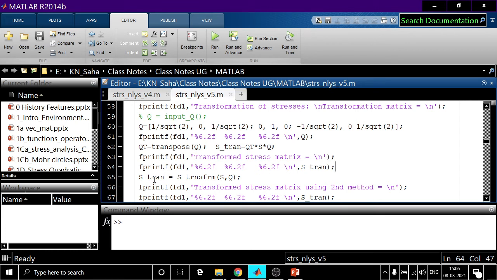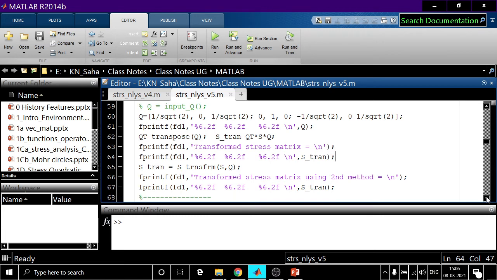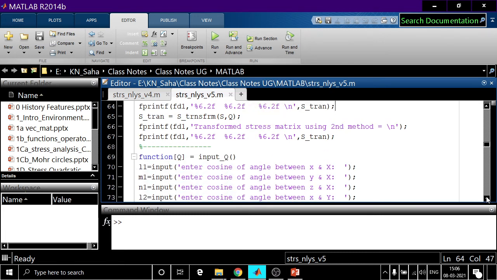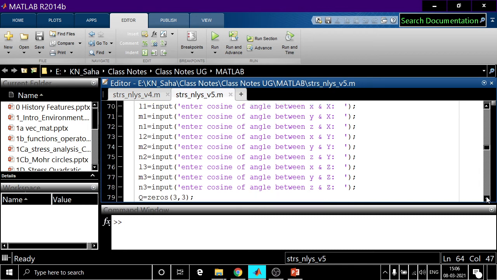Next, this is called through a transformation subroutine, another module, stress transform. It is there. What is the input there? The state of stress matrix S and this transformation matrix Q. What is the output from this? This is the output, the transformed state. And what is done here? This is the explicit thing. So it is S transform, after this function input, it is there.